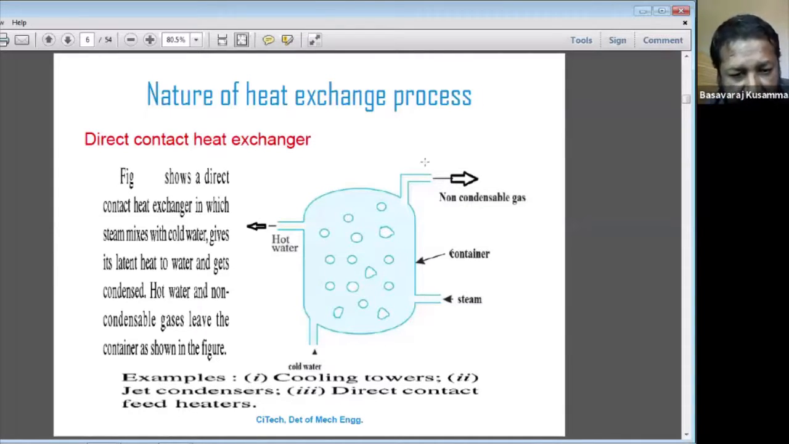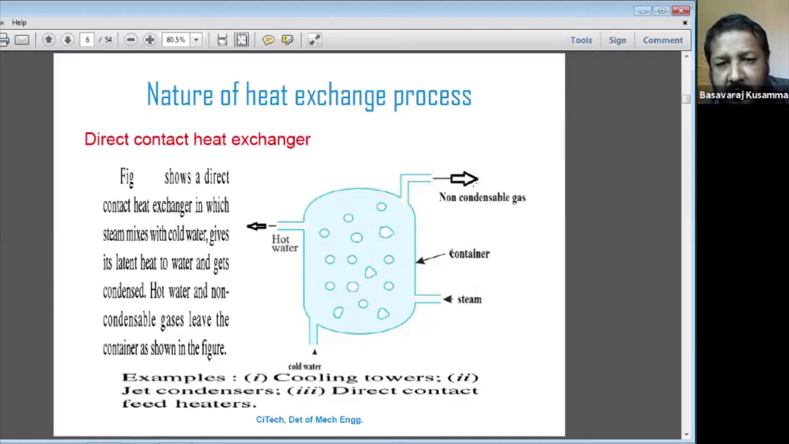In the example here, cold water is flowing here and steam is flowing here. That one, the steam, is at a high temperature. Understand? It will be cooled by the cold water. After that, hot water will be flowing from this side, and the non-condensable gases remain non-condensed.